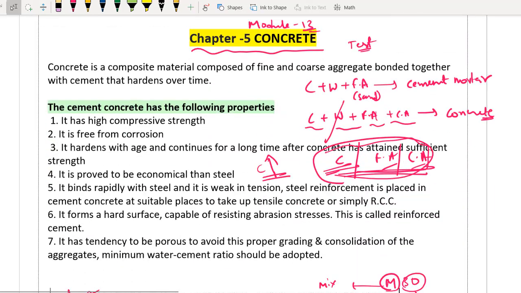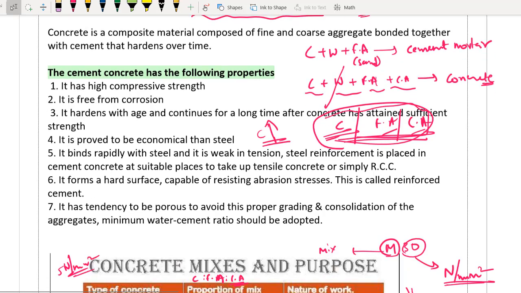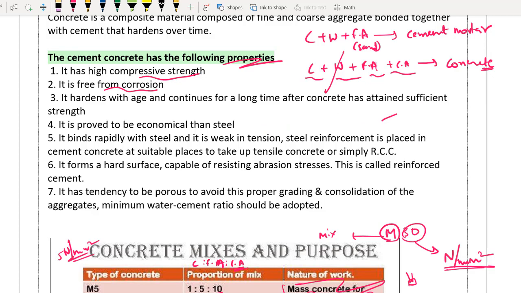Here, when I'm talking about concrete, right, you have to work little bit hard, क्योंकि theory part है. अगर मैं पढ़ाऊंगा तो नींद आ जाएगा. You can just see the points and you can remember, right. Cement concrete has the following properties: high compressive strength, it is free from corrosion, it hardens with age and continues for a very long time after concrete has attained sufficient strength. Why? Because I have told you in cement we will be having C2S, and C2S क्या देगा? लेट स्ट्रेंथ देगा. It is not giving you immediate strength.